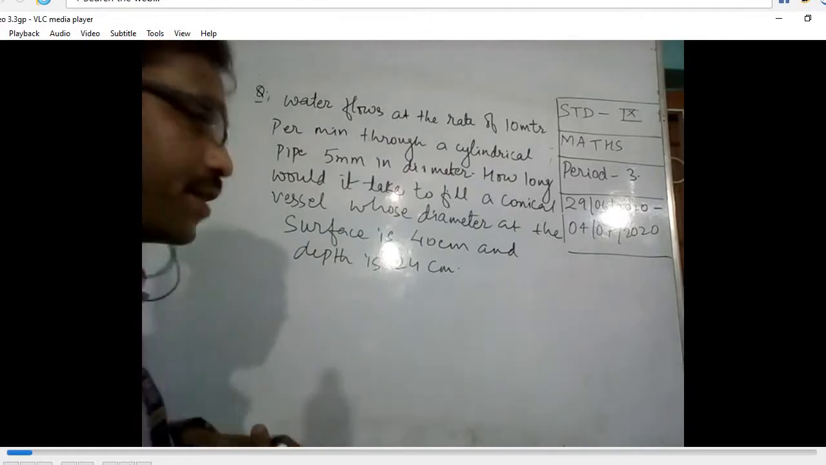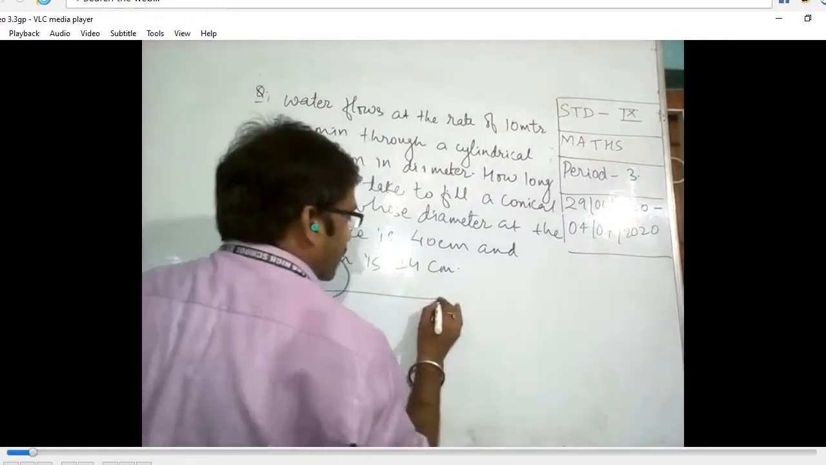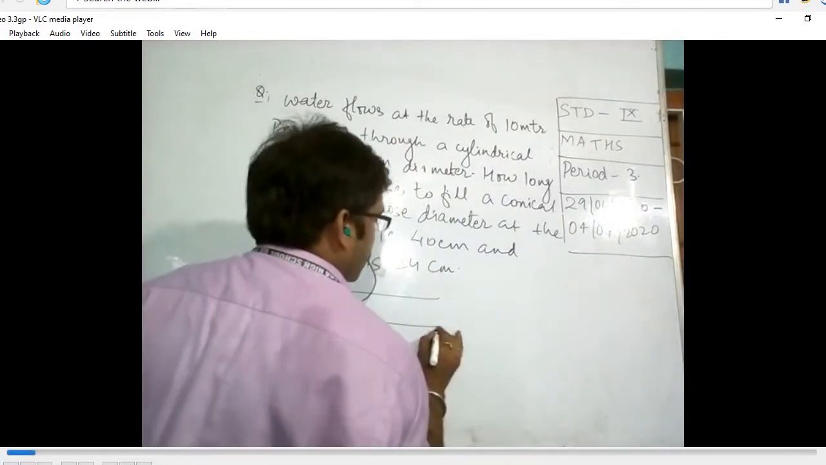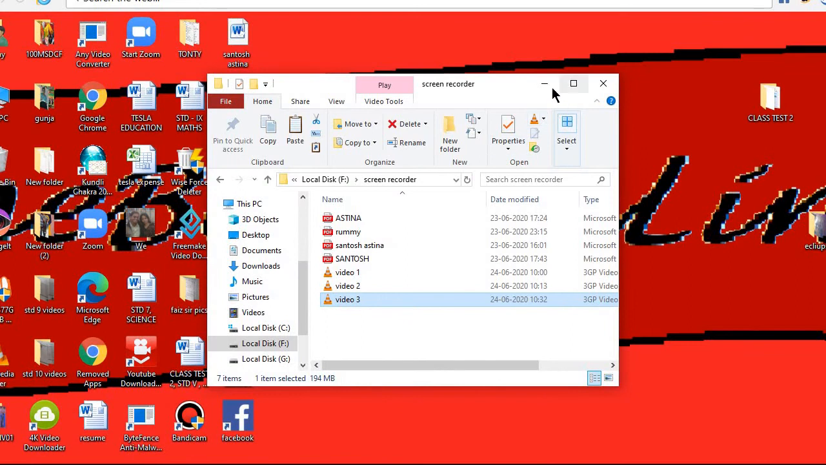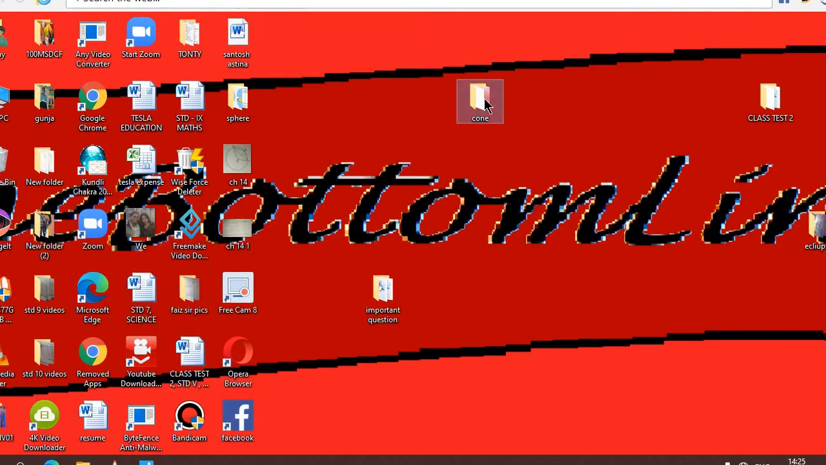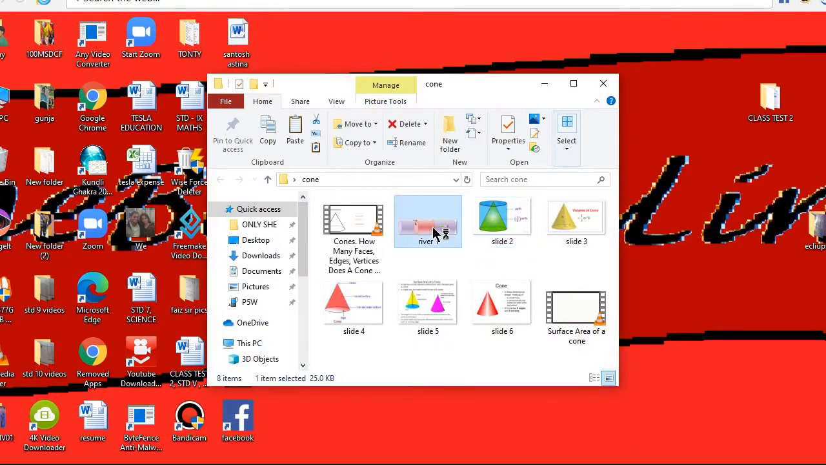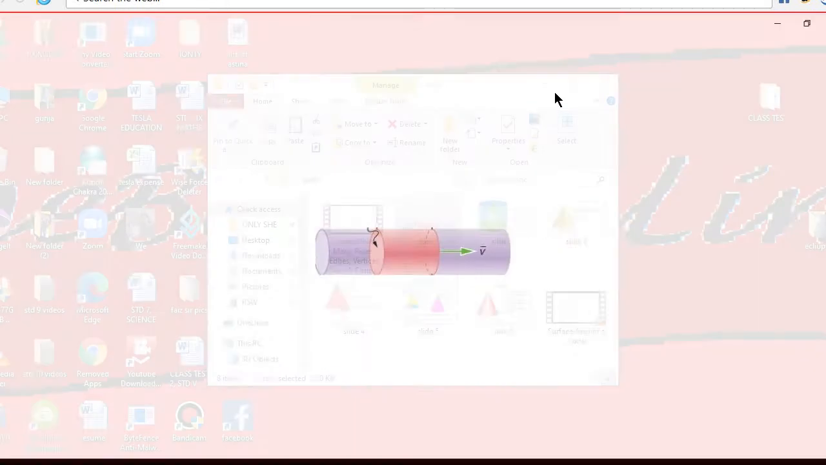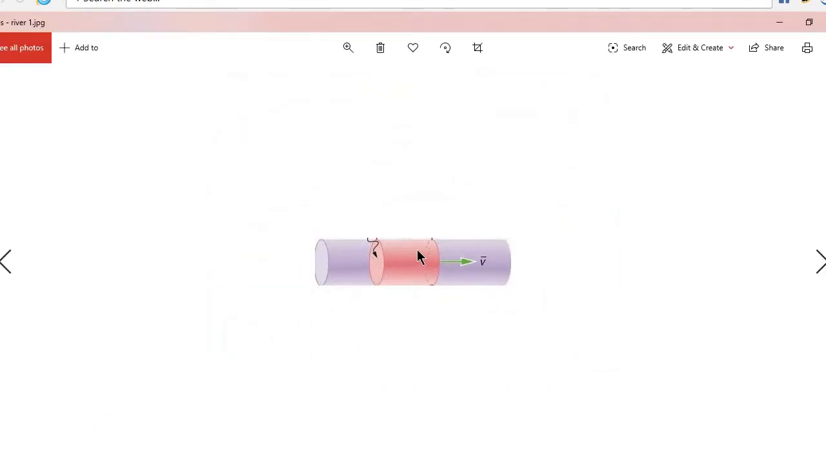Let me draw the figure here, this cylindrical pipe. One thing you should understand here: if this is the case of a river, then we have to take it as a cuboid, but they are saying this is a pipe. Pipe means a cylindrical object, a cylindrical pipe. So this is the shape of a cylinder.